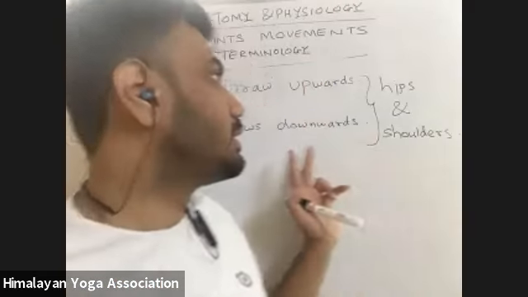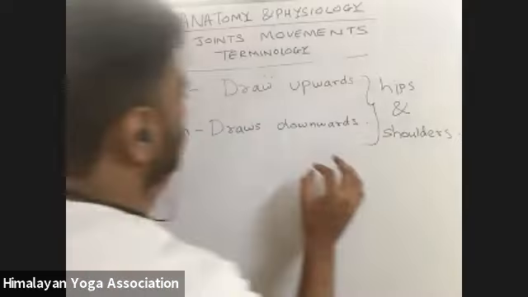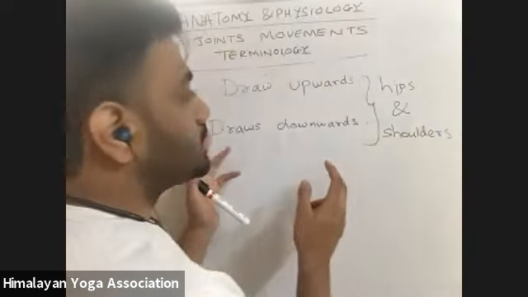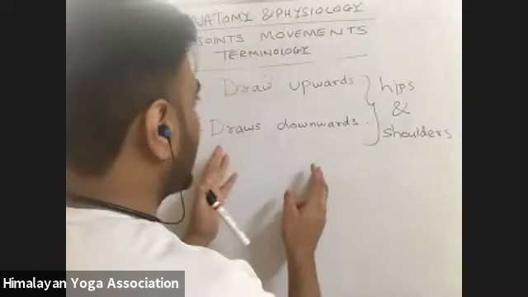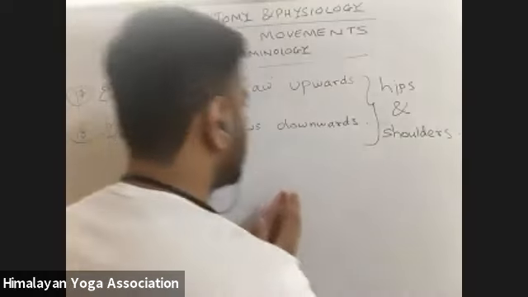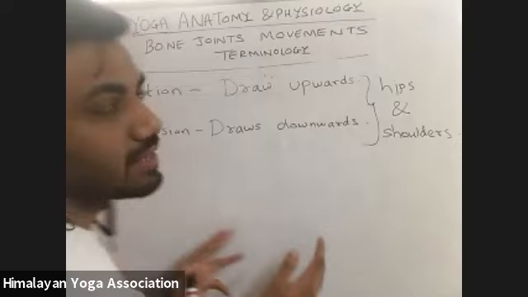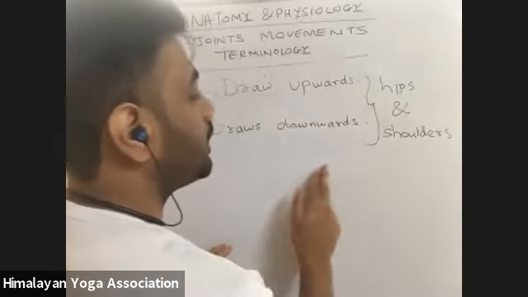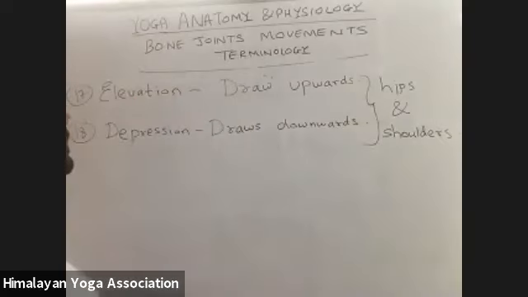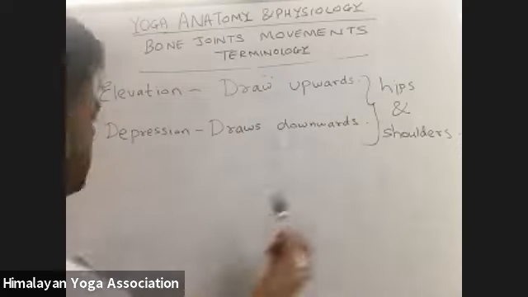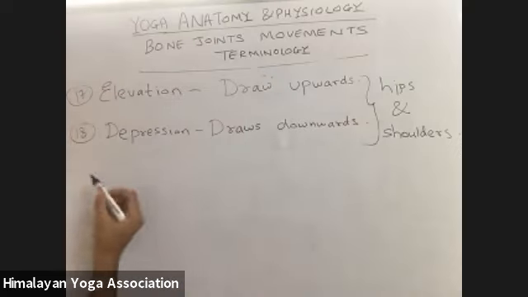So these are the simple terms. If we need to sit in meditation, we need to practice this as a warm up, even while we sit in meditation, just to avoid any cramp, so that we can sit for a long period of time in meditation. So this is all the warm up of our shoulder and hip before sitting in meditation as well.